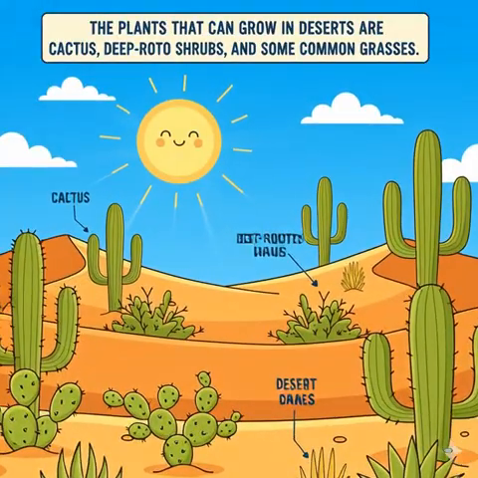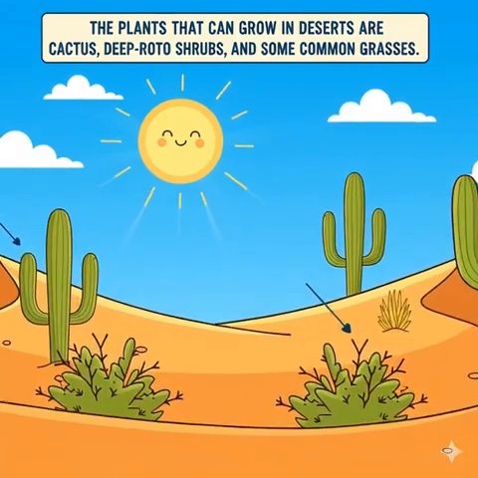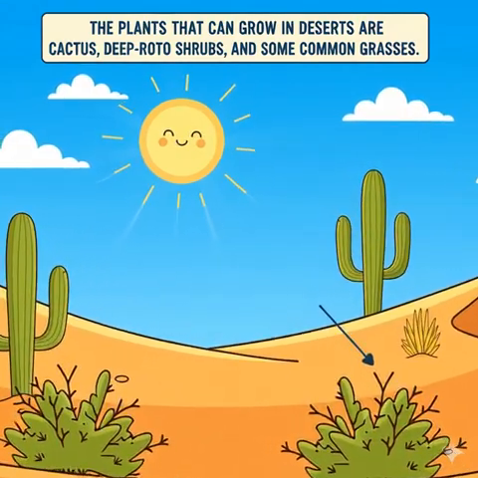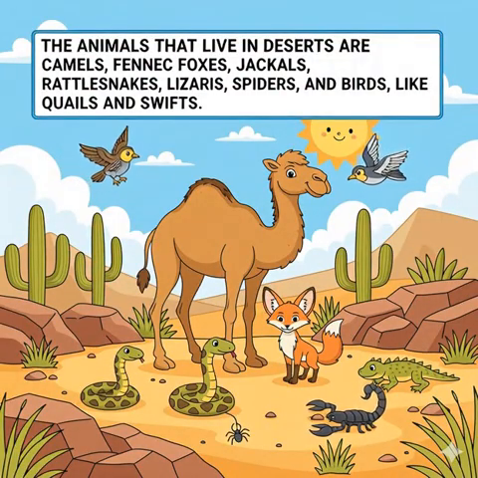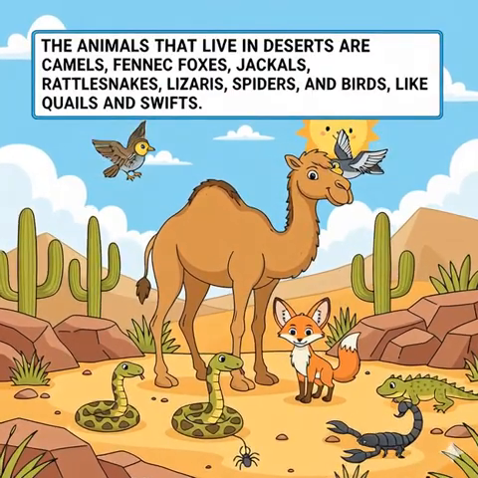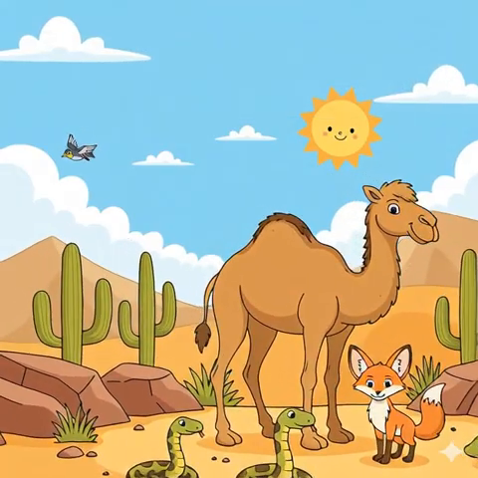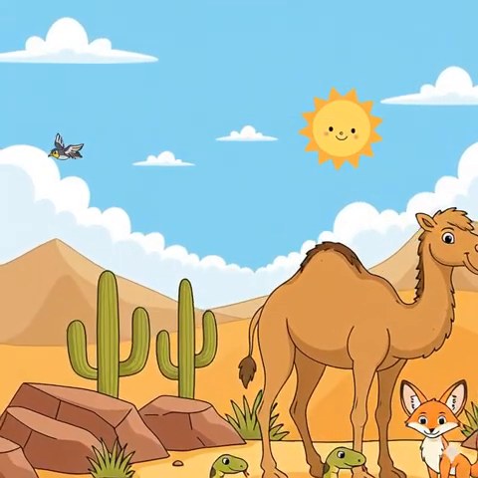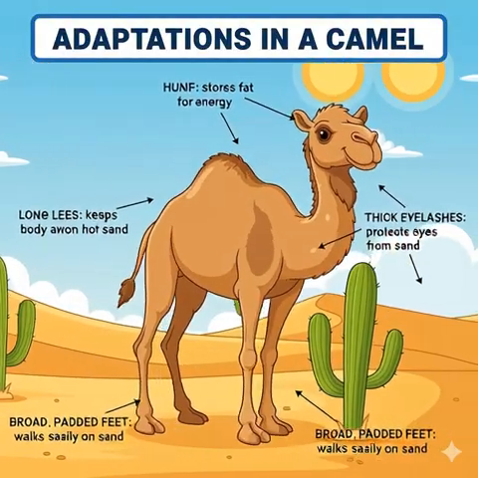The plants that can grow in deserts are cactus, deep-rooted shrubs, and some common grasses. The animals that live in deserts are camels, fennec foxes, jackals, rattlesnakes, lizards, spiders, scorpions, and birds like quails and swifts. Adaptations in a camel.